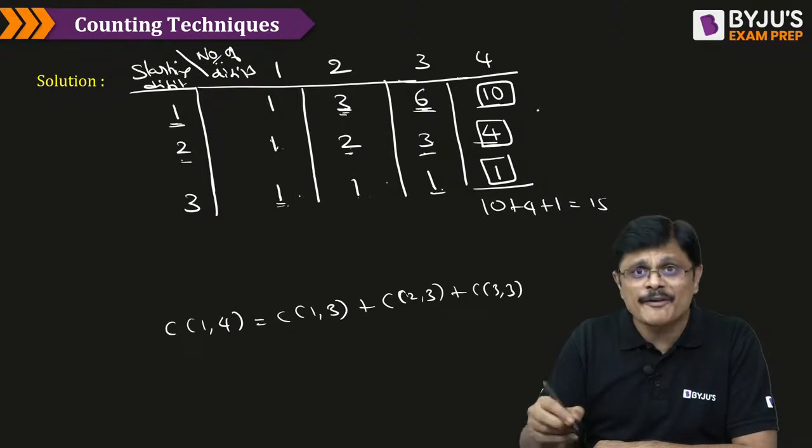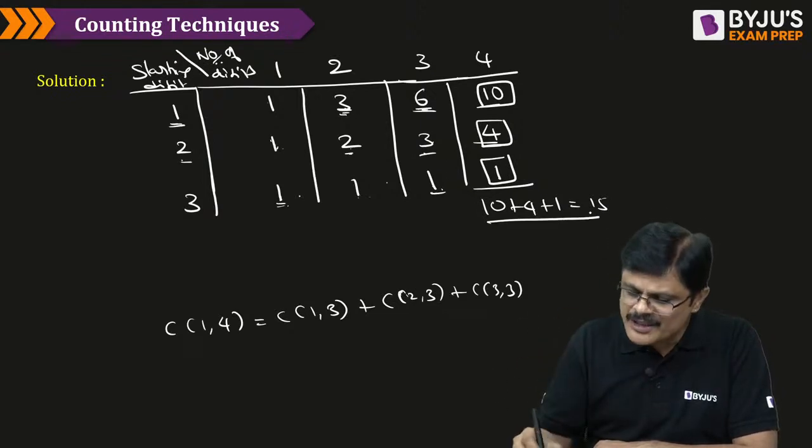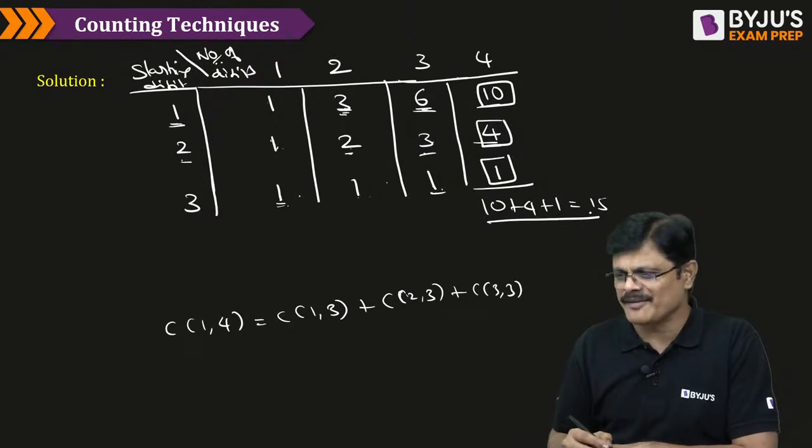But you want all the fellows next, it can be starting with 1 or it can be starting with 2 or it can be starting with 3. So it is 10 plus 4 plus 1, my dear friends.